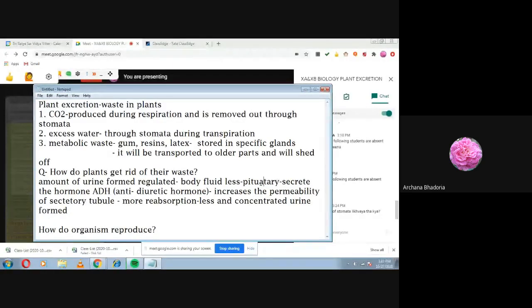और अगर body fluids ज़्यादा है, तो opposite हो जाएगा. When the body fluids are high or more, then just the opposite. So what you will find? Say soon. What will happen then in such condition?